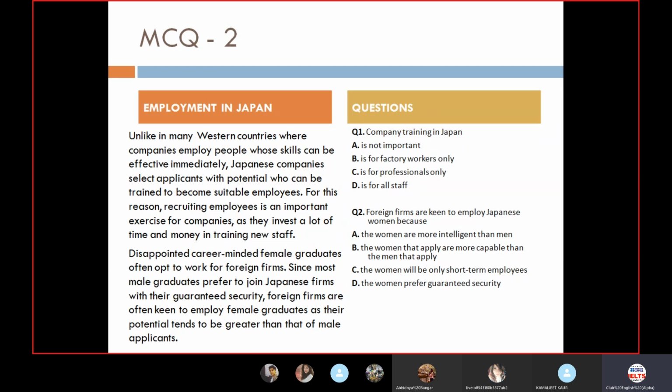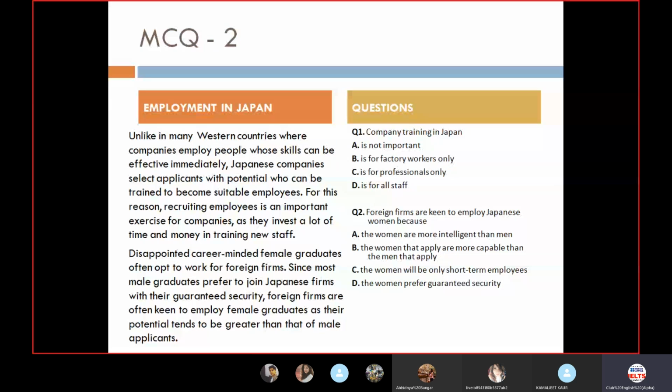employ people whose skills can be effective immediately. That means Japanese companies, unlike the Western companies, employ people who have good skills, who are already good professionals and effective immediately. But actually, the question is not related to that. The question is related to the training.